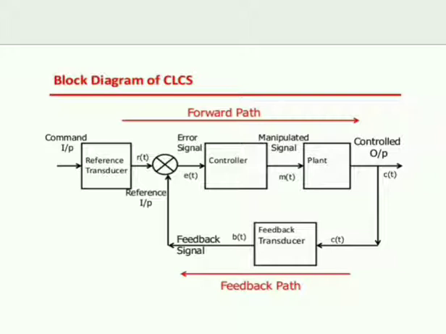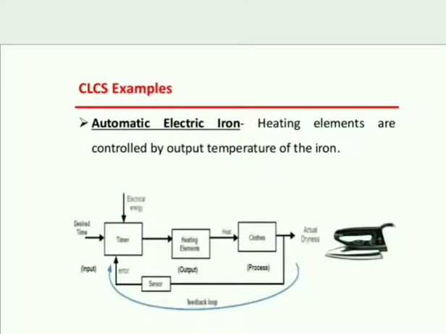If it is not according to the desired output, or if there is any error, then it will go back through the feedback path. This is a closed loop system.